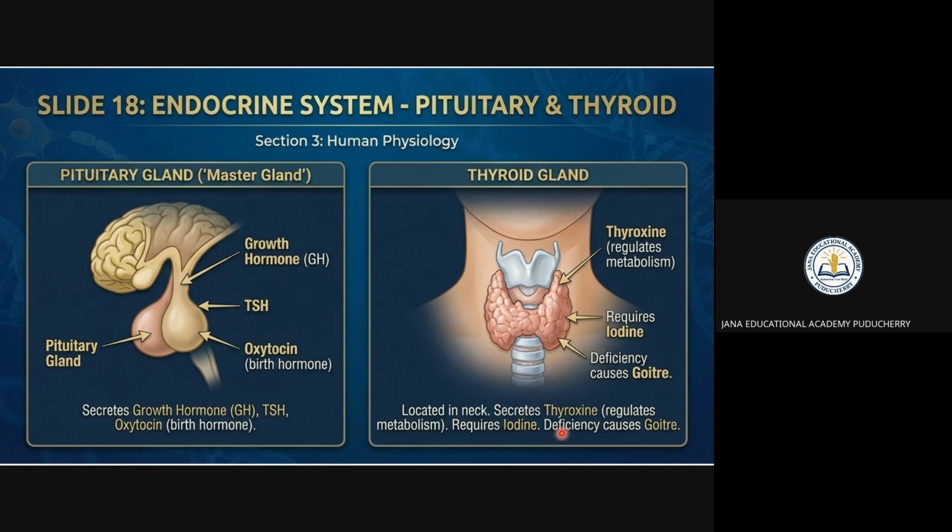Remember that one. Iodine deficiency leads to the goiter disease. So remember the thyroid gland. You know, thyroid problems are now commonly happening in women. So this deficiency of iodine only causes the goiter.